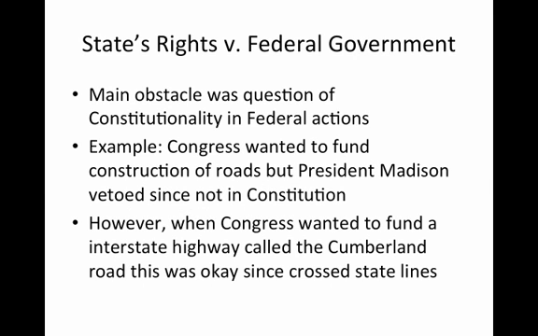States' rights versus the federal government. The main obstacle was a question of constitutionality in the federal government's actions. For example, the Congress wanted to fund the construction of roads, but President Madison vetoed it since this was not in the Constitution. So the Congress came back and argued that they wanted to fund interstate highways, for example, the Cumberland Road. This was okay because it crossed over state lines.